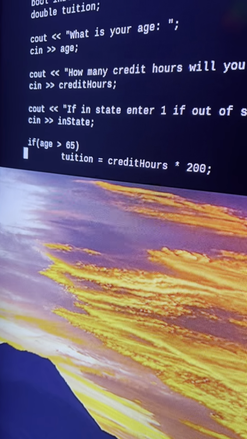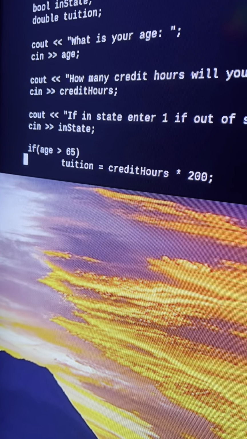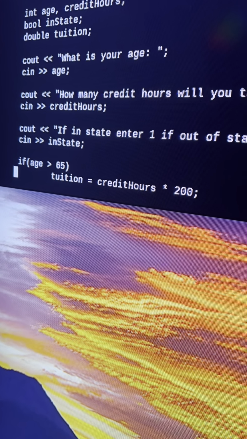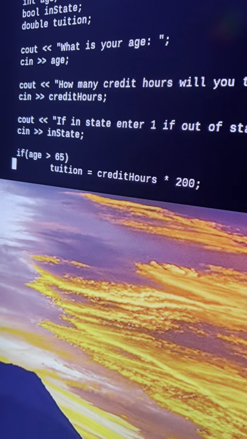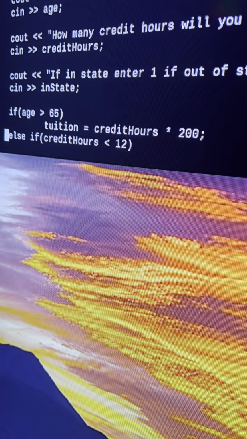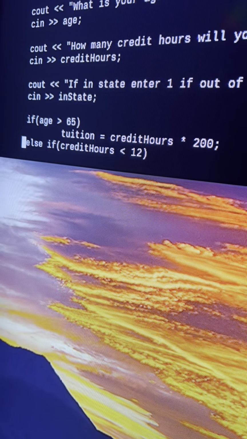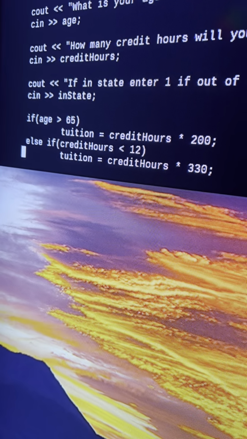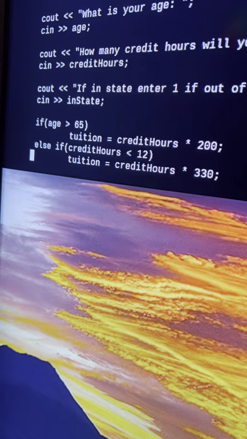I realized that age is probably the most important, because if they're over 65, we can ignore everything else and just times the credit hours by the $200 amount. And so if they weren't over 65, the next most important would be if they're part-time, because that, again, you can cancel out all the other calculations to come, and we could just do credit hours times 330, and that's the else if.